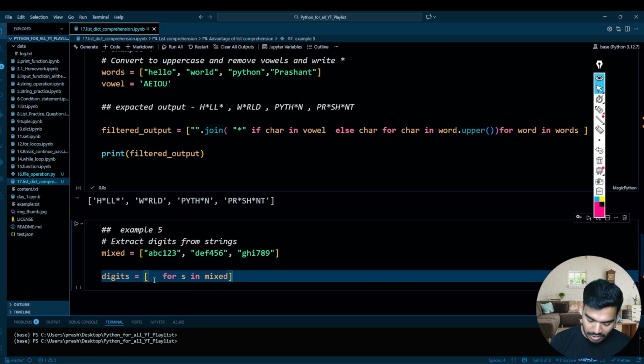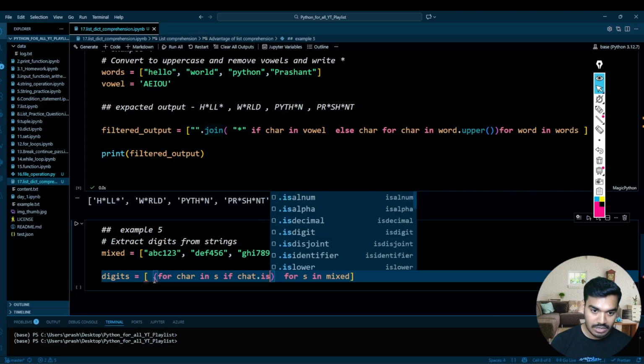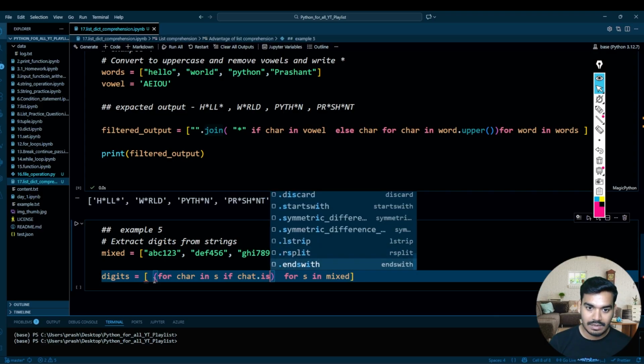So for splitting, we do it over here by for CHAR in S. It will make this bit by bit, which means each character.